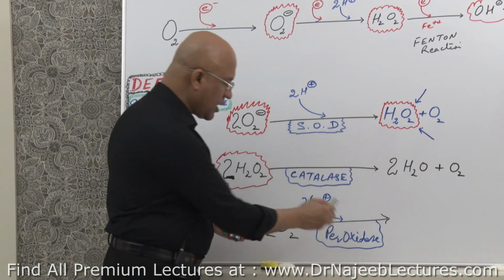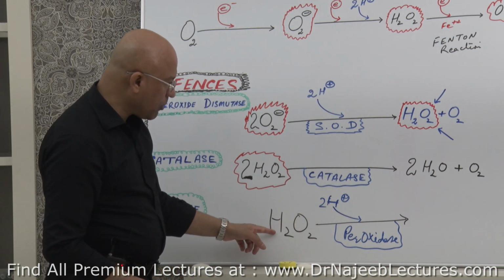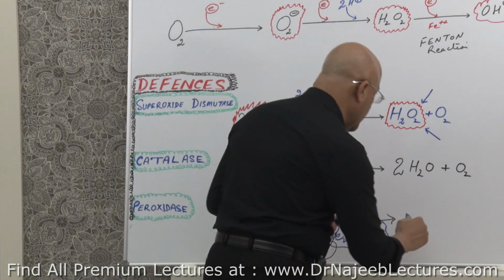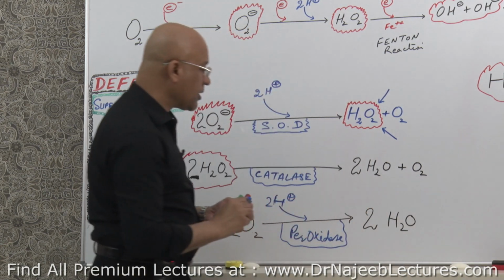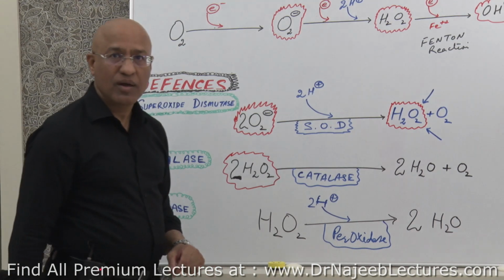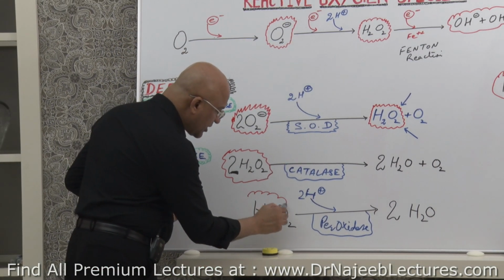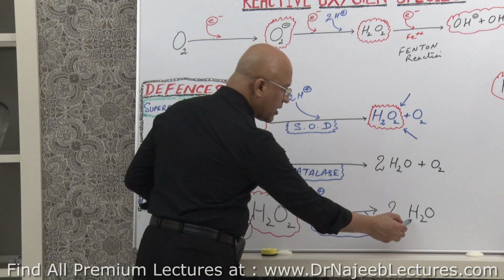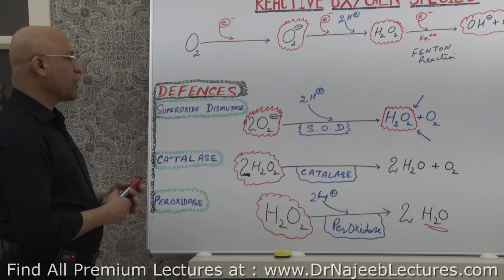It will add hydrogen to it. And now these two added here, it will become 4 hydrogen, or 2 and 2 oxygen. So they will convert into 2 water molecules. But of course, when peroxidase works, they don't release oxygen. Again, what has happened? This hydrogen peroxide has been converted into what? Innocent water.